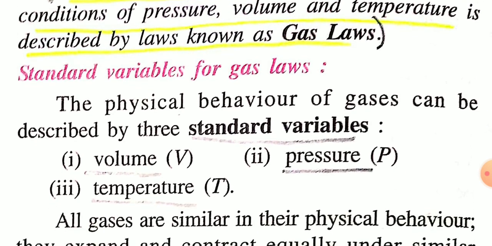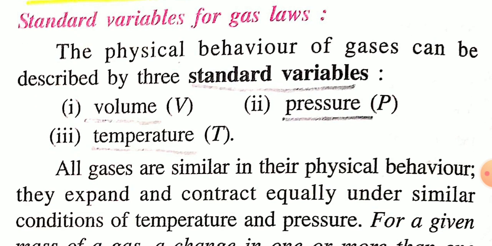Now, see standard variables. Standard variables are temperature, pressure, and volume. Okay, the physical behavior of gases can be described by three standard variables: volume, pressure, and temperature. And all gases are similar in their physical behavior.